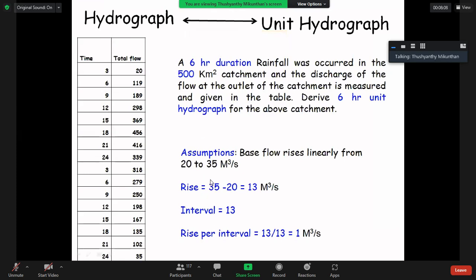Any clarification here? Ma'am, how to calculate the rise? 35 minus 20, because starting at 20, finishing with 35.